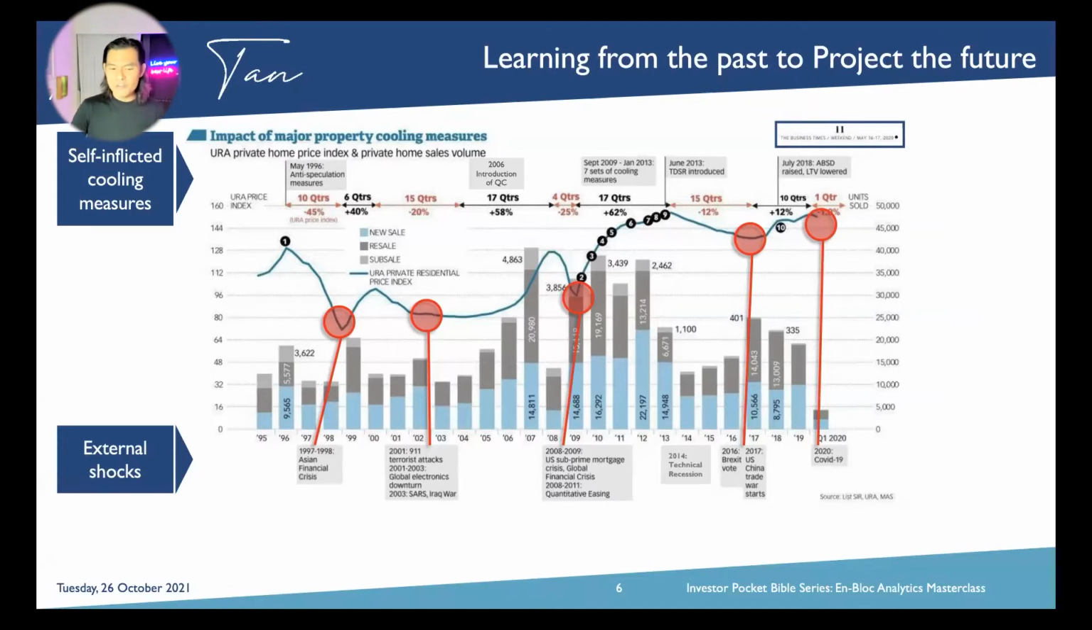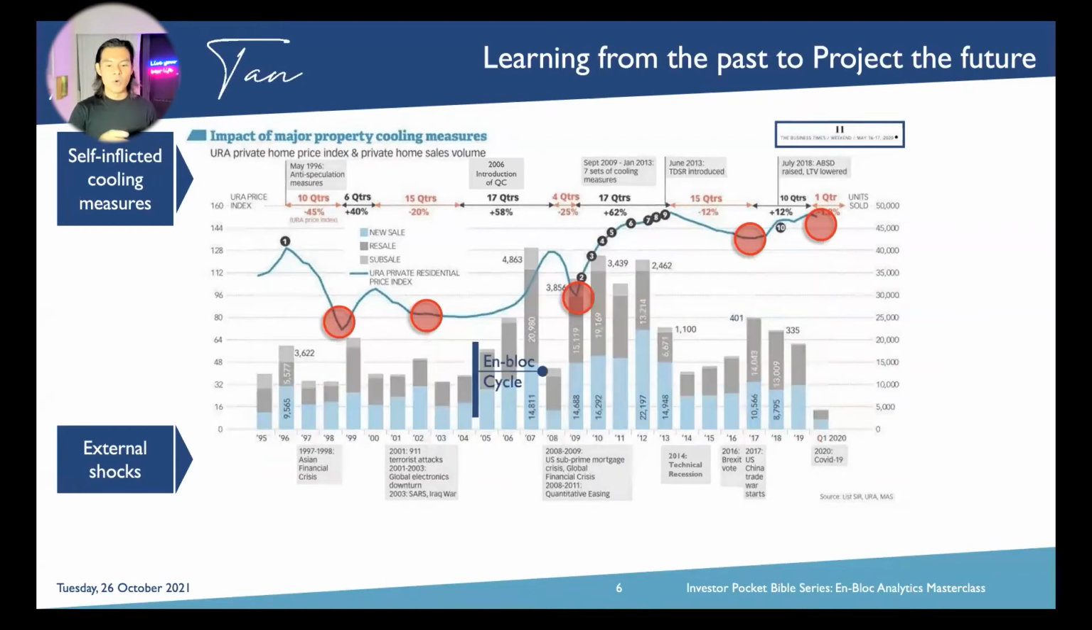Very interestingly, the very first en-bloc wave, in the good old days, was between 2005 and 2007. To share with you, this was a time when very prominent developments were created. To give you some illustration, we talk about Gilman Heights, which was en-bloc and today becomes the Interlace.